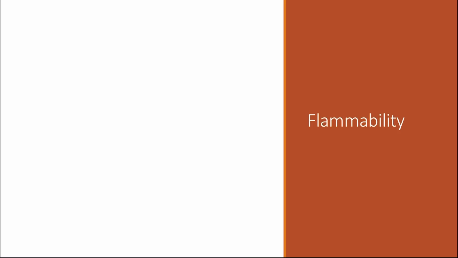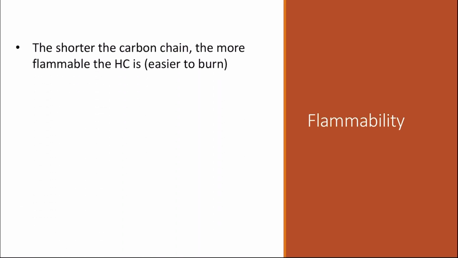Alkanes. So what is flammability? Flammability is a measure of how quickly a specific material is capable of catching fire and burning. Hydrocarbons can actually catch fire and burn in the presence of oxygen. And the shorter the carbon chain, the more flammable the hydrocarbon, so they are easier to burn. This is why the shorter chain hydrocarbons are used more as fuel than the longer chain hydrocarbons.